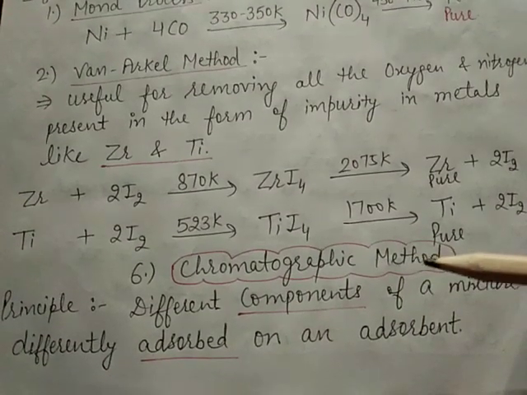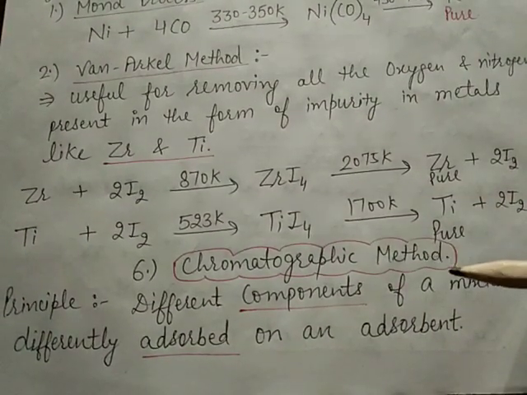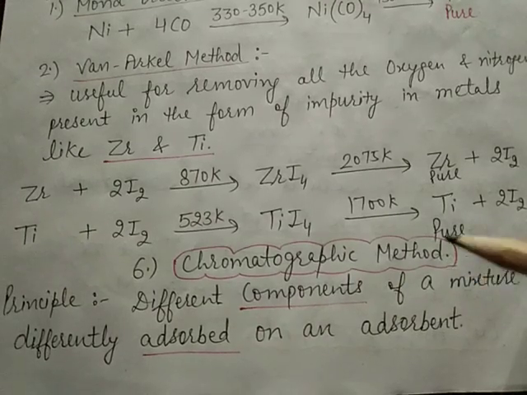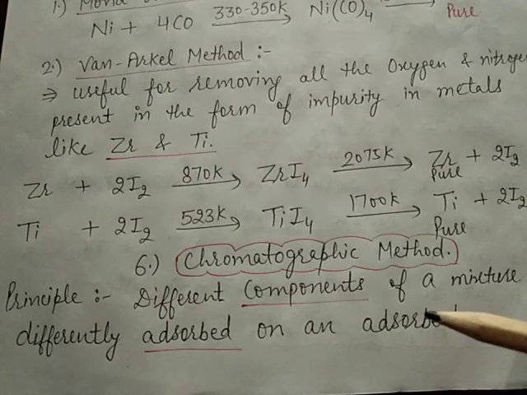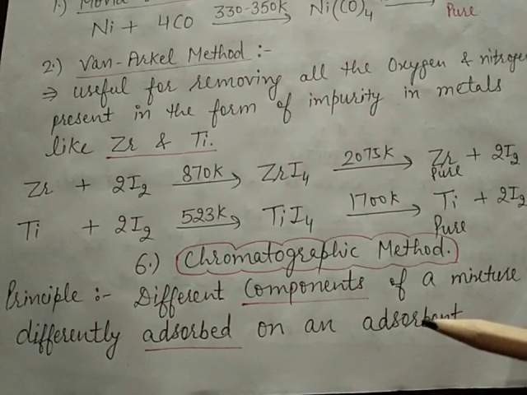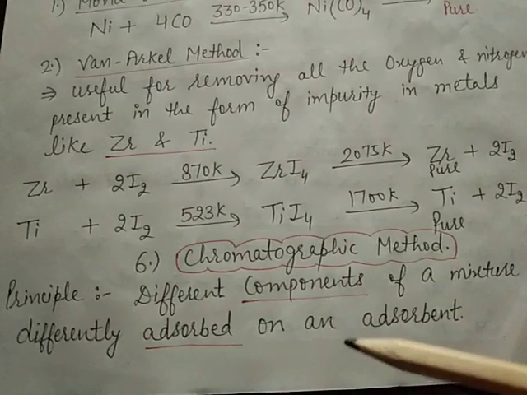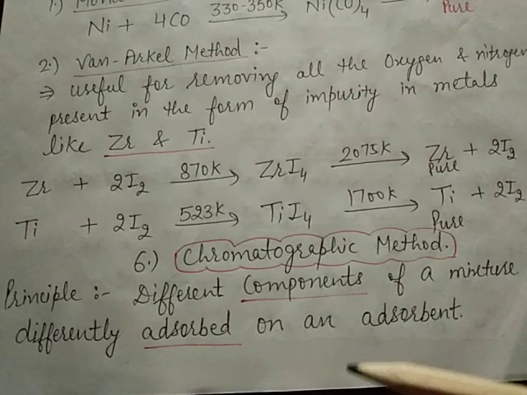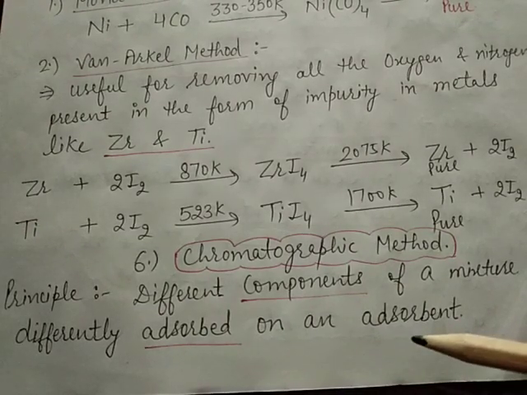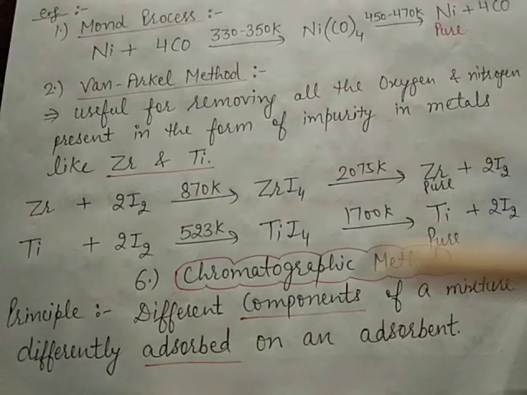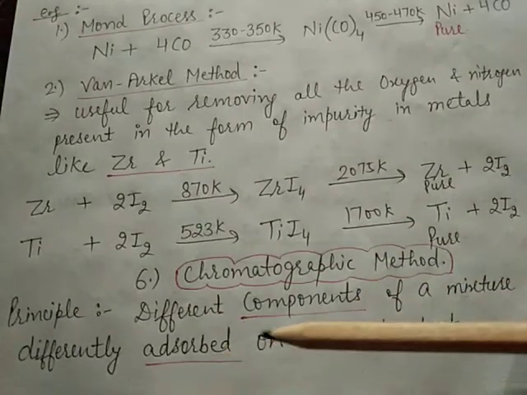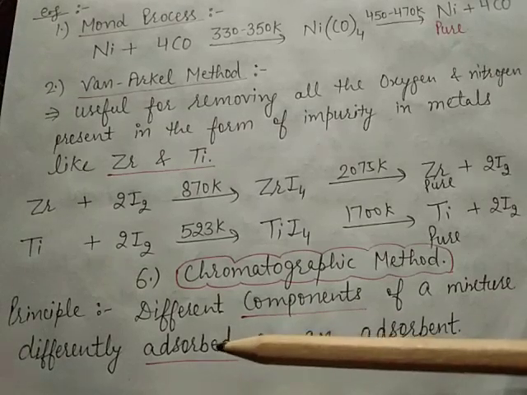And now the last method is the chromatographic method. It is based on the principle that different components of a mixture are differently adsorbed on an adsorbent. Now, what do you mean by adsorb?